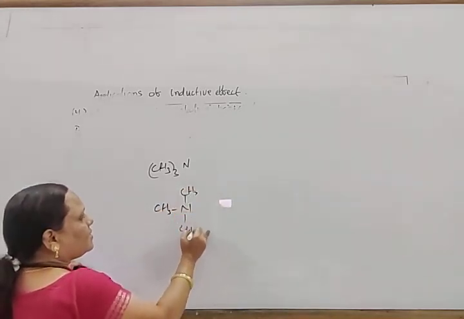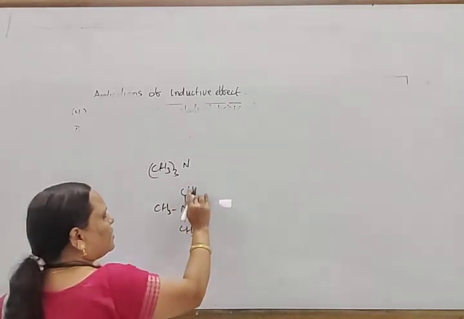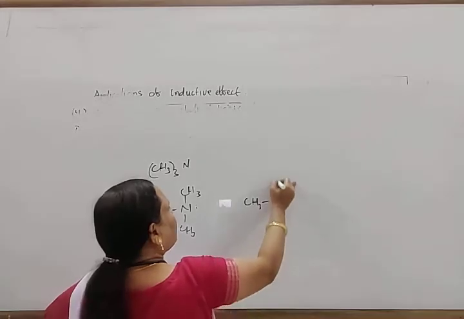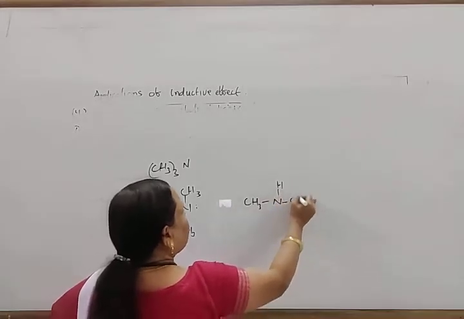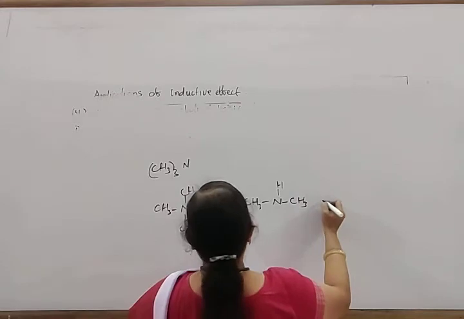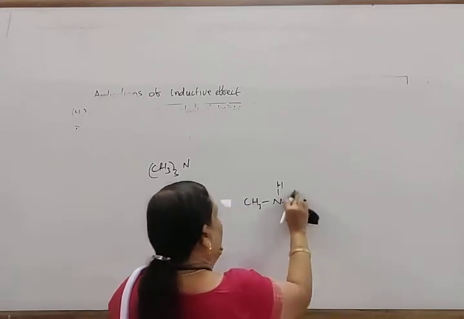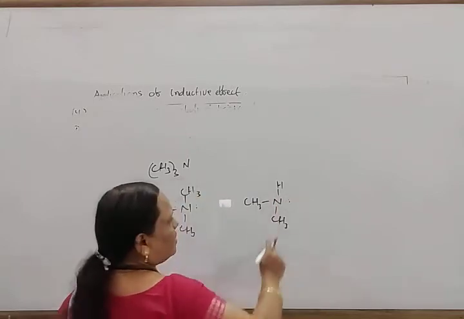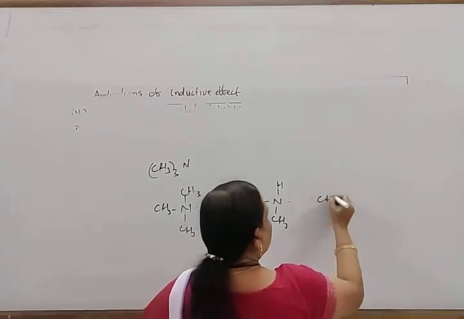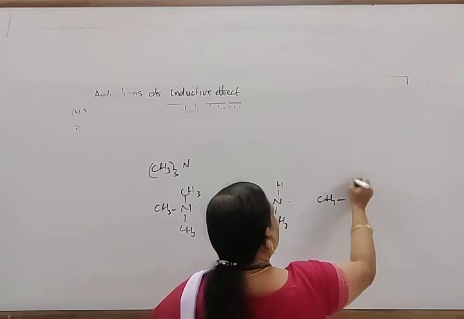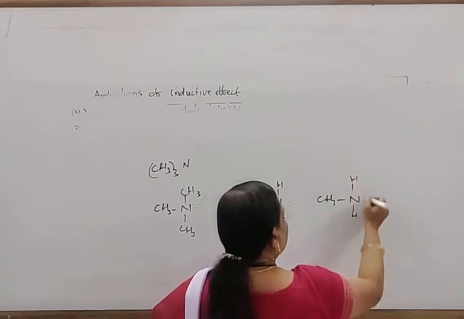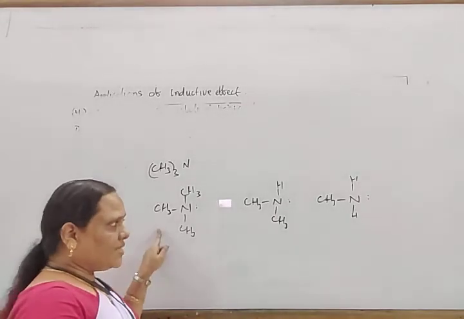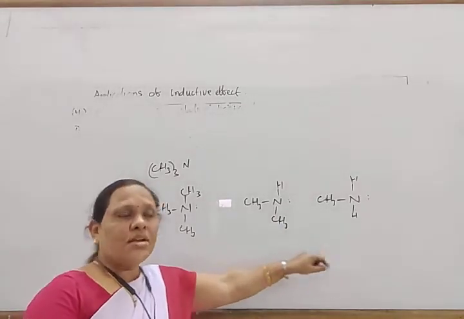This is a tertiary amine, and there is a secondary amine, (CH3)2NH, and that is a primary amine, CH3NH2. So when we compare these, this should be more basic than this and then this, but